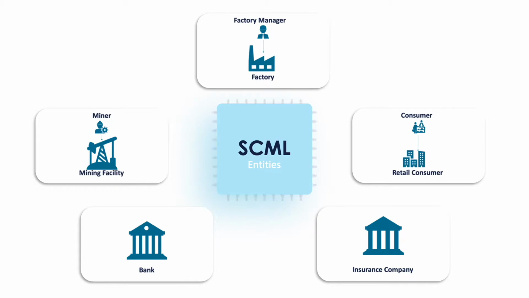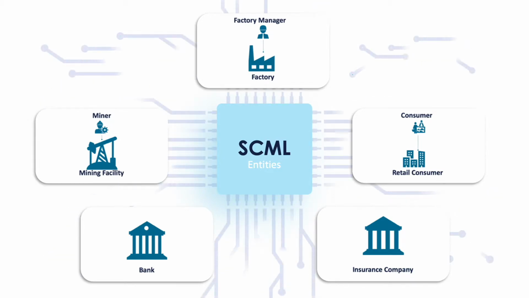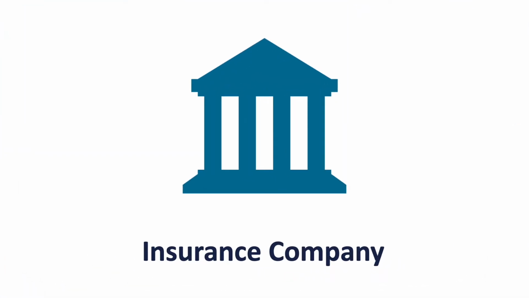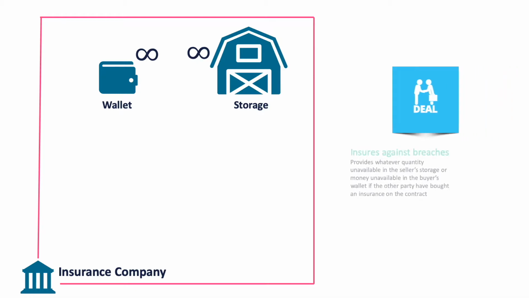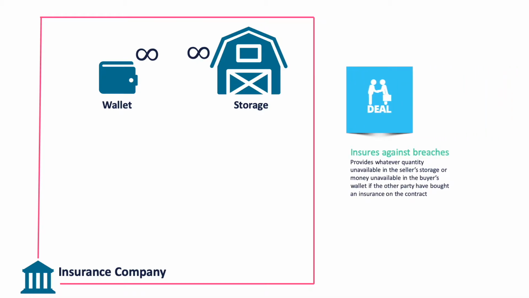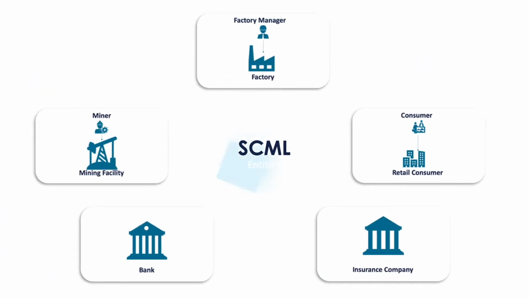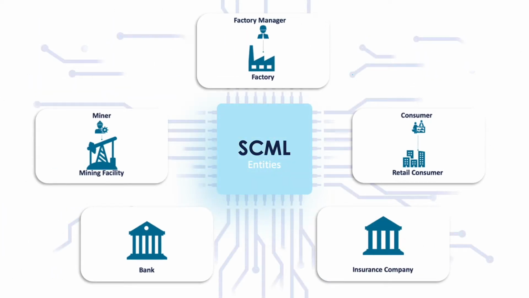There is also an insurance company. The insurance company can guarantee contracts against breaches by the other agent. It has an infinite wallet and an infinite storage of all kinds of products. Now, these are all the entities in the Supply Chain Management League.